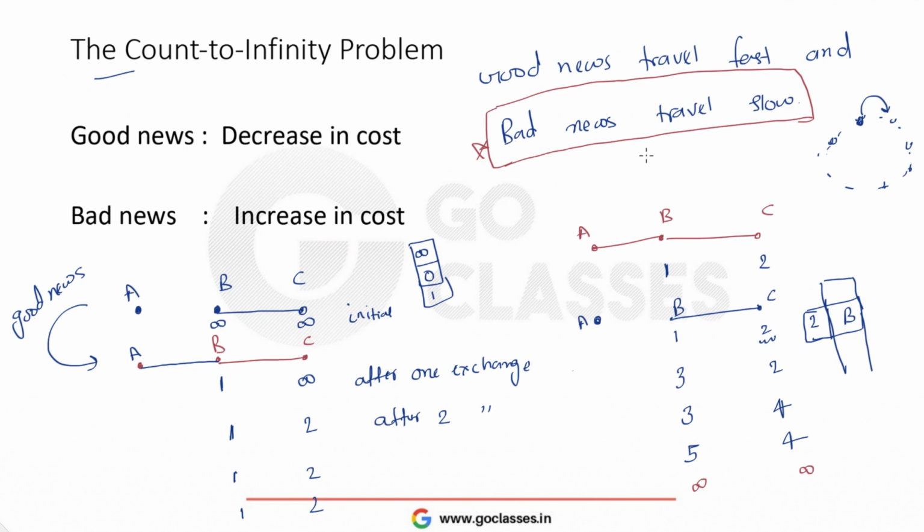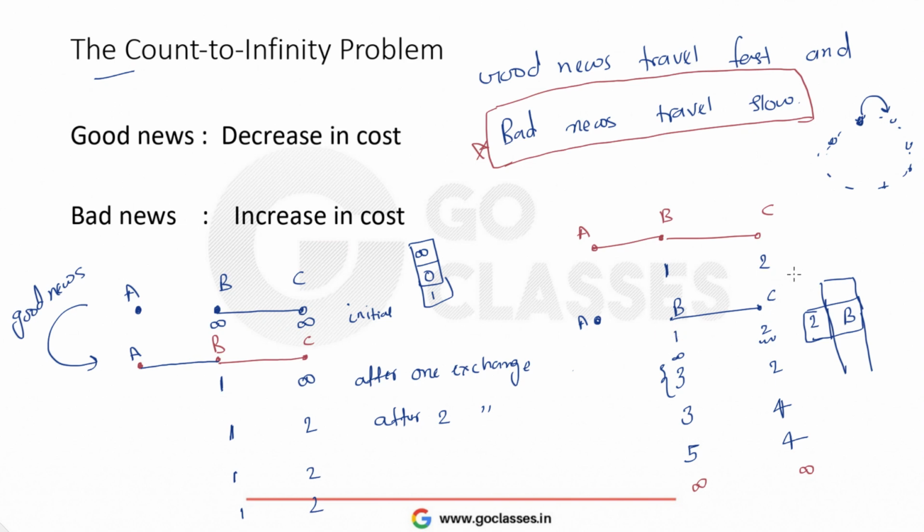Okay. Second thing is that in some of the cases, if I share the next hop, see in this particular case, if I share that the next hop is B only, then B will never update this 1 to 3. B will say that, okay, I do not know. Basically, you are already dependent on me, so I should not be depending on you. Then we will immediately say this is infinity. Why? Because we will say that I have no way to reach A because C is already dependent on me and there is no other information I have from A, so it will keep it at infinity. That's how we can solve this problem in this case.